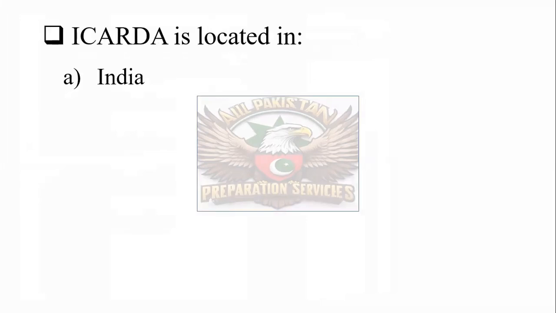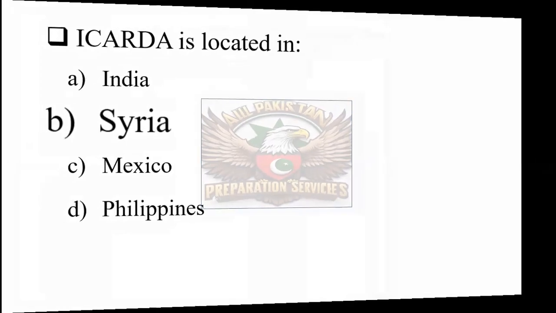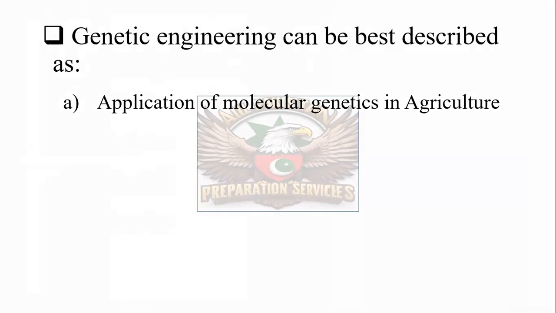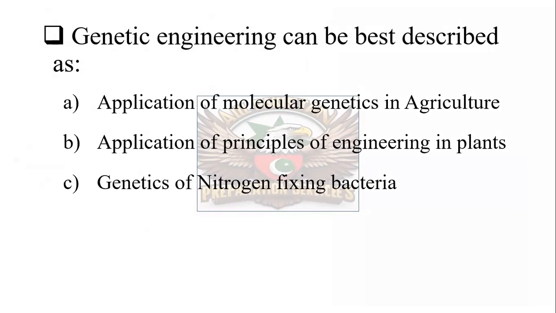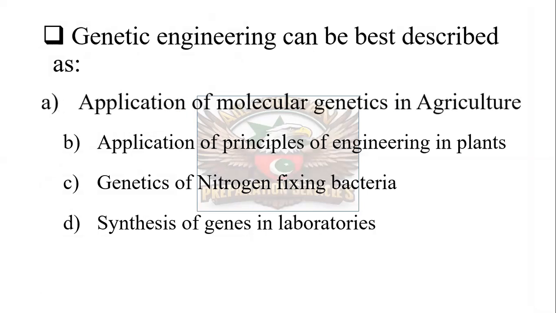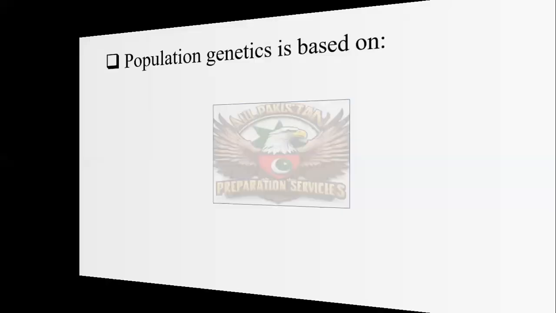Ecuador is located in India, Syria, Mexico, or Philippines, and the correct one is Syria. Genetic engineering can be best described as application of molecular genetics in agriculture, application of principles of engineering in plants, genetics of nitrogen-fixing bacteria, or synthesis of genes in laboratory. And the correct one is option A, application of molecular genetics in agriculture.